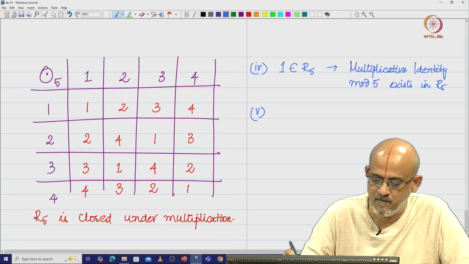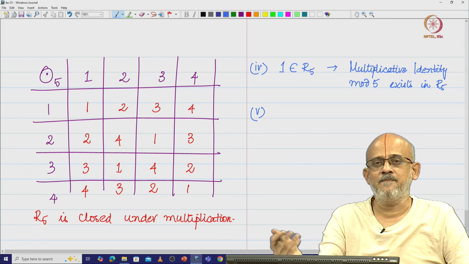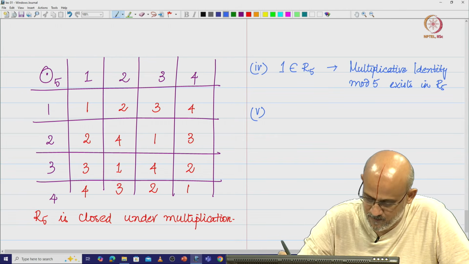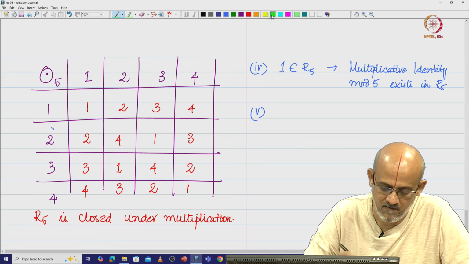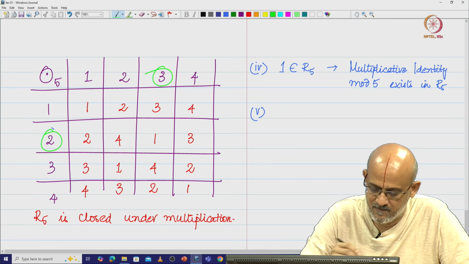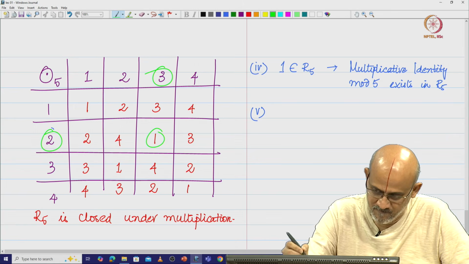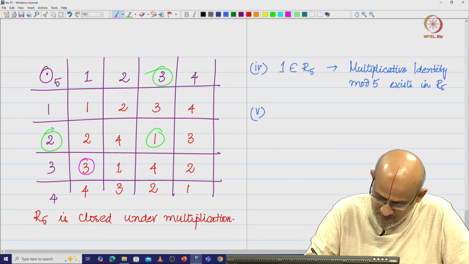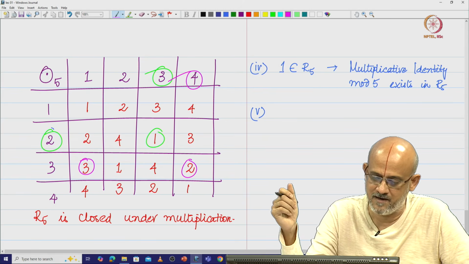The fifth point that we want to check is, you take any two elements of R 5, multiply and then do modulo 5, the resultant must be an element of R 5. So we see that you take any two elements, let us say element 2 and multiply it with 3 and then we get 1 mod 5, which is an element of R 5. You take the element 3 and multiply it with 4, you get the element 2 which is again an element of R 5.